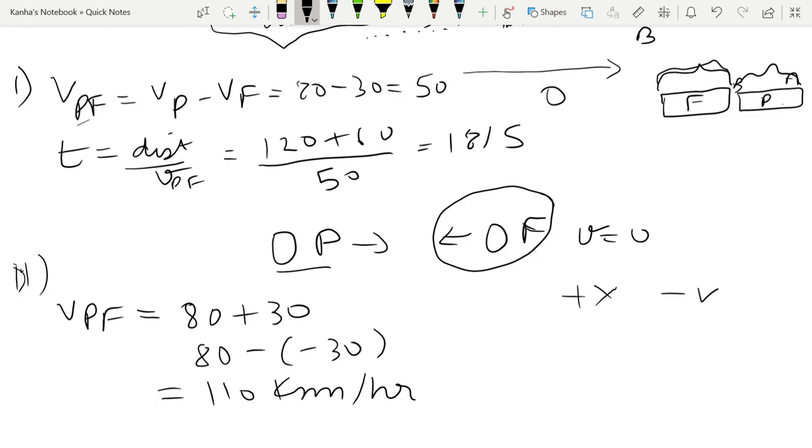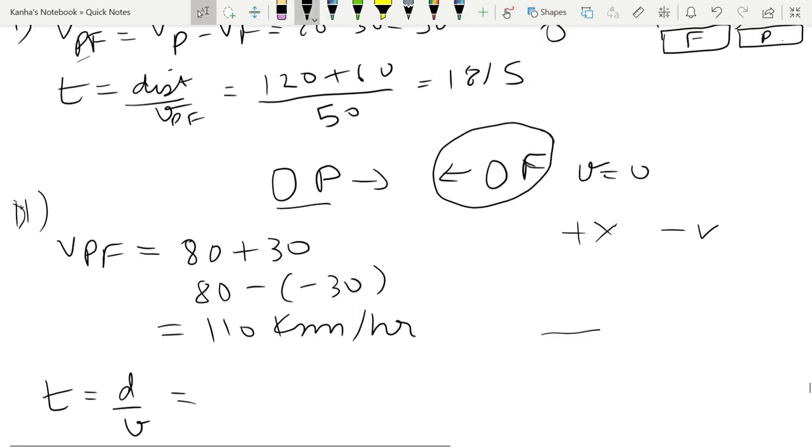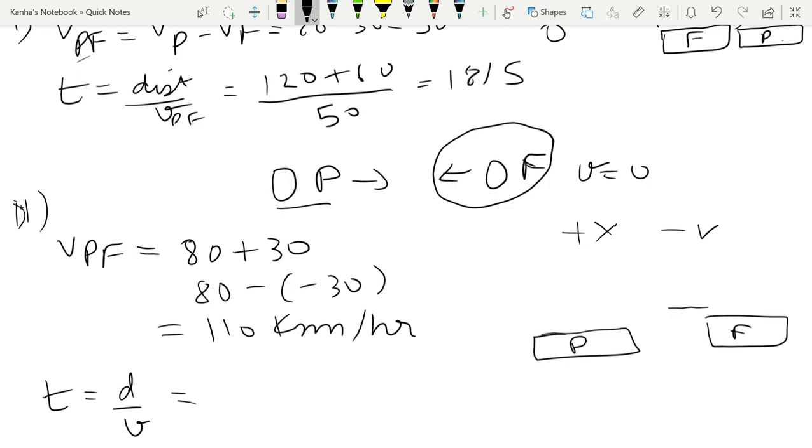Now we need to find the time, which is equal to distance by velocity. Again, what happens here: this is your passenger train, this is your freight train. The freight train is stationary, and the passenger train has to go here. First it starts crossing here. If this is point A, this is point B.